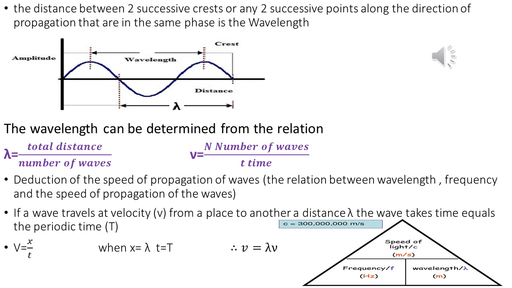As we know from mechanics, velocity equals displacement over time. When we make one complete wave, the displacement equals lambda, so v equals lambda over T, where T is the periodic time. The reciprocal of the periodic time equals frequency nu, so v equals lambda times nu. V is the speed of the wave, nu is the frequency, and lambda is the wavelength. The units are meter for wavelength, hertz for frequency, and meter per second for speed.